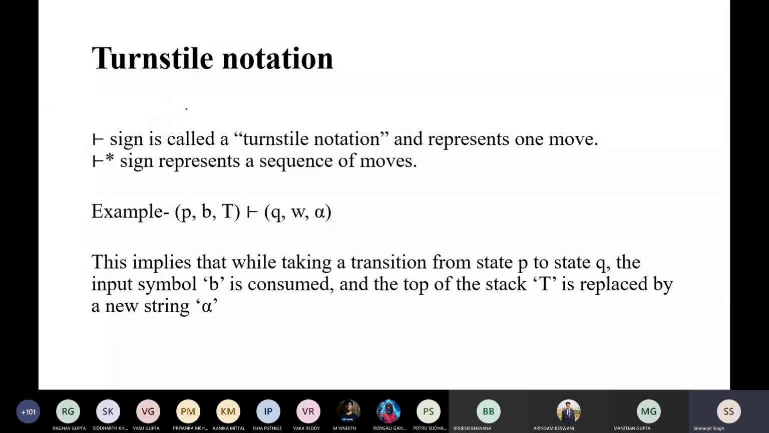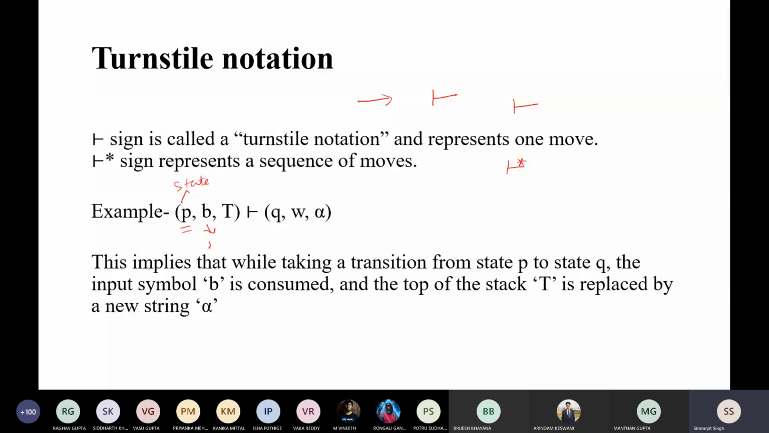Okay, so some books use this, some books don't. Some books only use an arrow, to indicate that there is some kind of change in the state. That particular sign is called a turnstile notation and represents one move. If you do this one, it indicates one move, and if you do this with a star, it indicates a sequence of moves. This is your state, don't worry about it. I think this is just a starting. We will do plenty of questions, don't worry about that.